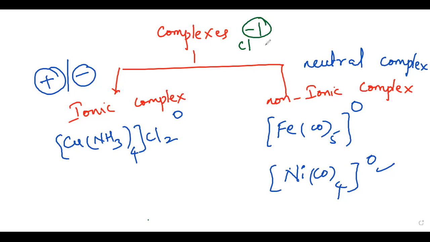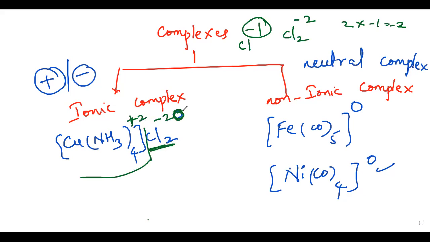Here two chlorines are there, so 2 into -1 gives -2. So the oxidation state of chlorine here is -2, and if outside of the sphere it is -2, then inside the sphere it must be +2. Why? Because the total must be 0. Then only will the complex satisfy its oxidation state.